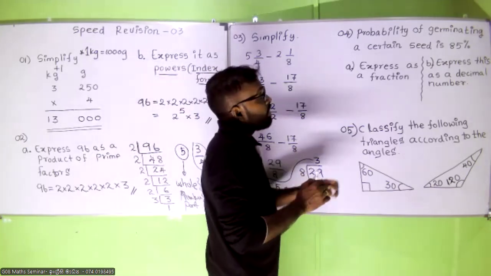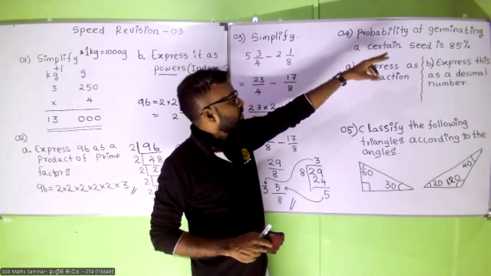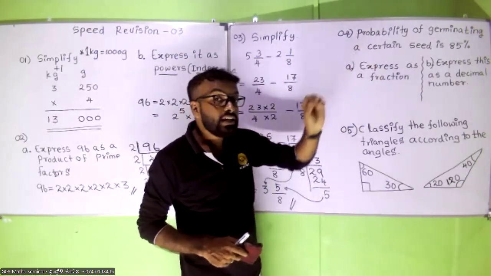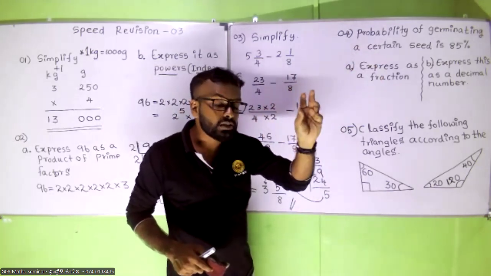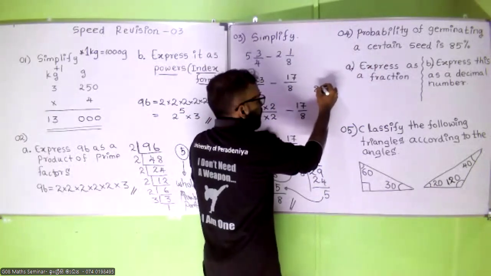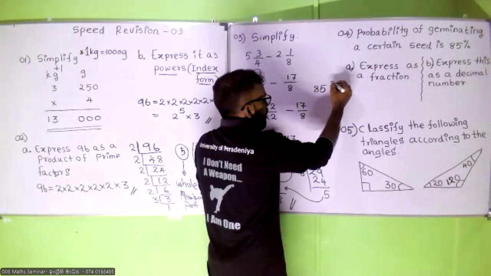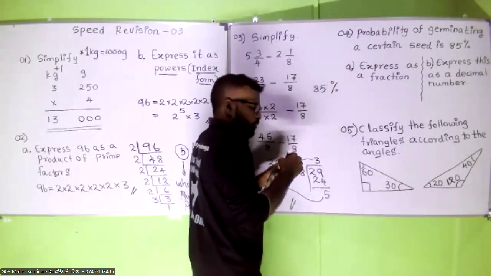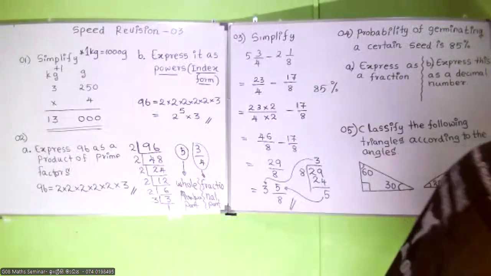Okay. The probability of germinating a certain seed is 85%. What is the meaning of percentage mark?